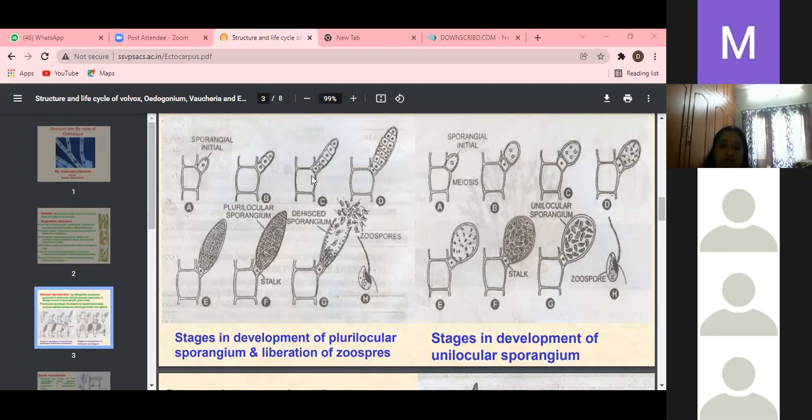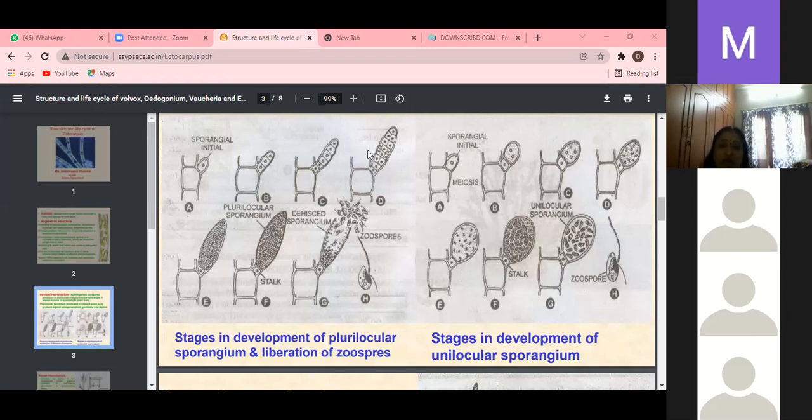This is the development of plurilocular or multilocular sporangia. These are elongated, cone-like, multicellular structures born singly on the diploid or asexual plant, the sporophytic plant. They are present at the end of the lateral branches. You can observe the lateral branches, and in them these are present.